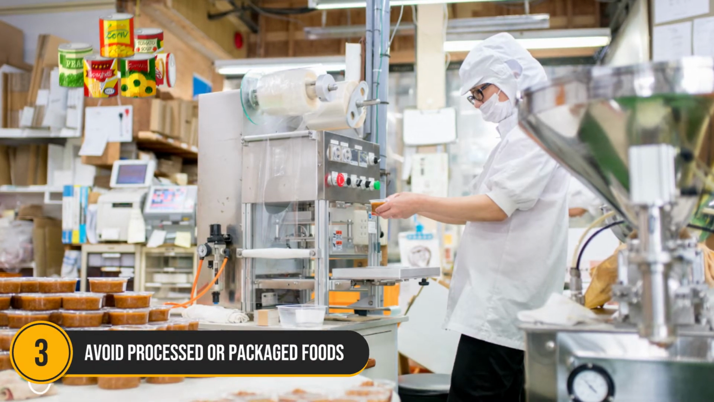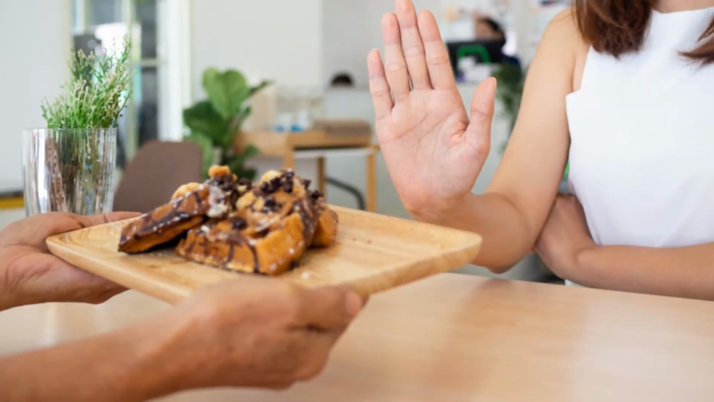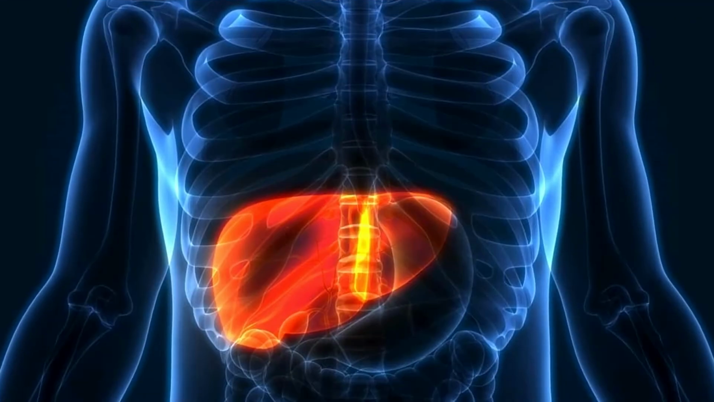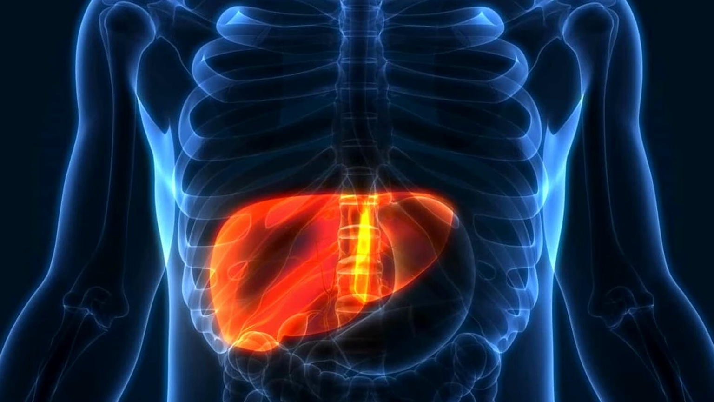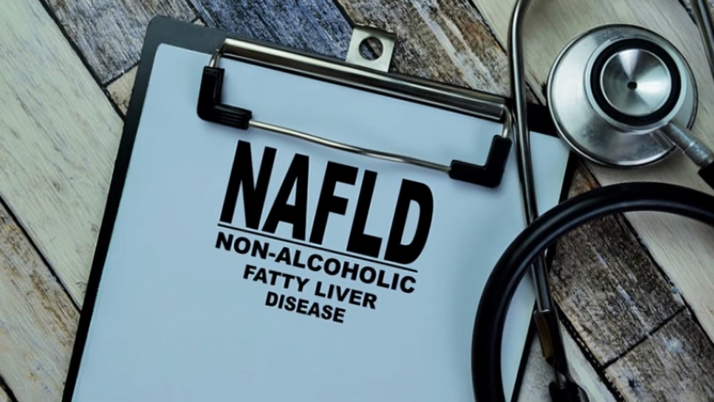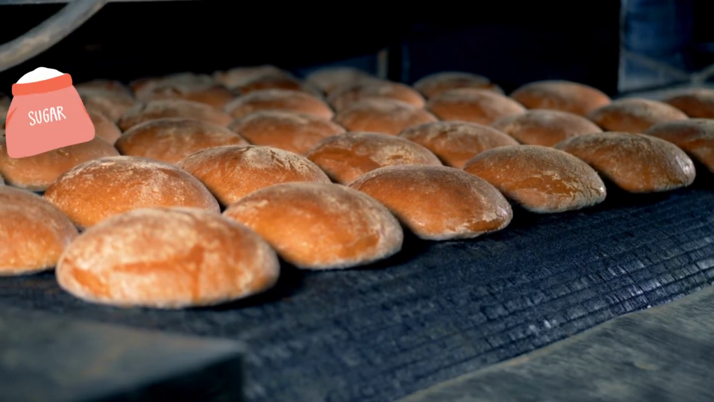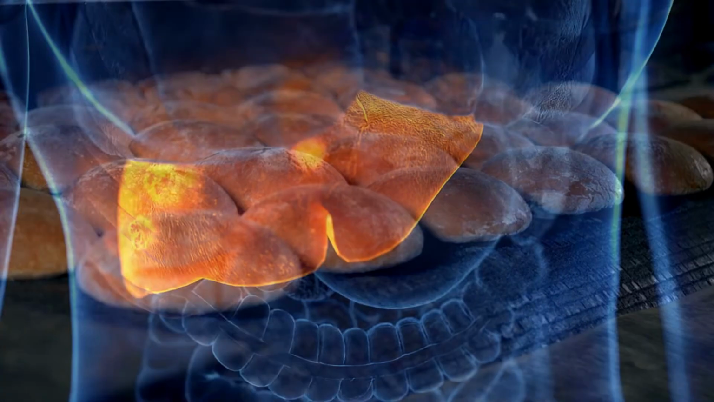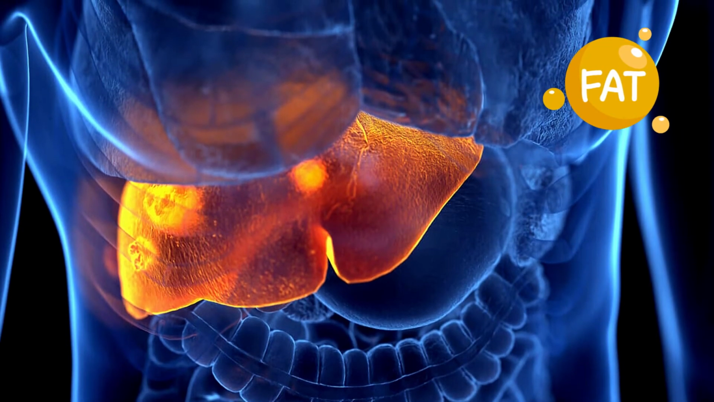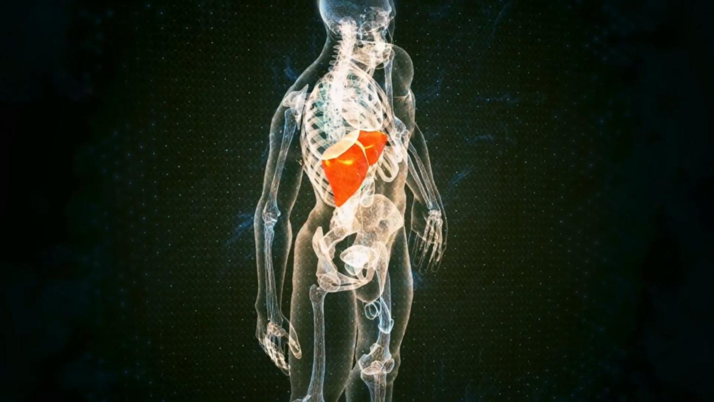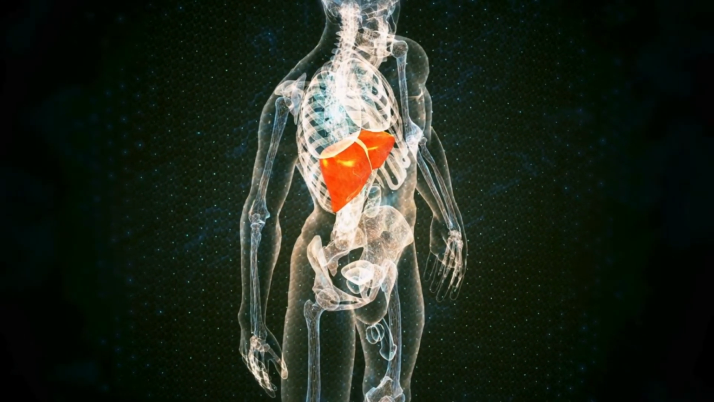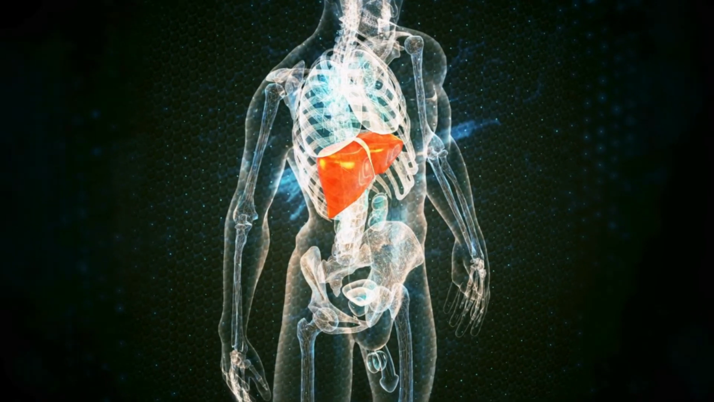Number 3. Avoid processed or packaged foods. Avoiding processed or packaged foods may be very effective in managing fatty liver disease, particularly non-alcoholic fatty liver disease. Processed foods often contain lots of added sugars and saturated fats, both of which can increase fat buildup in the liver. Limiting these ingredients essentially reduces the liver's workload and causes fat breakdown.